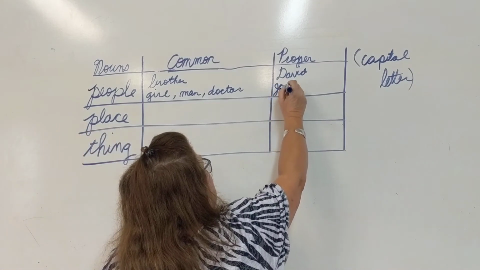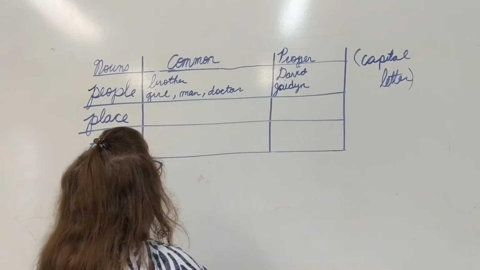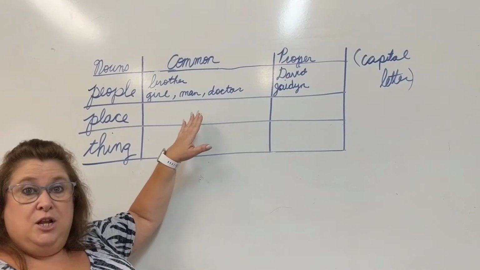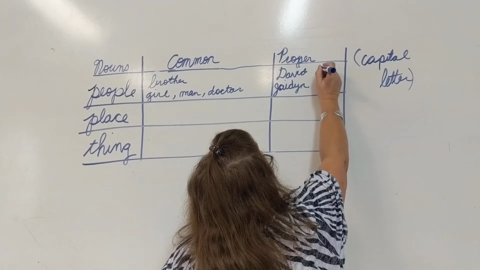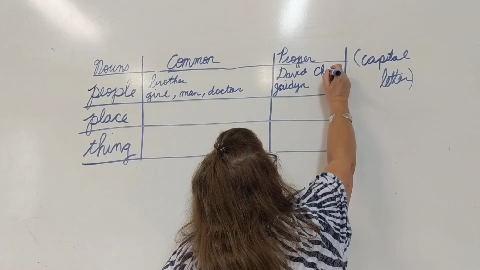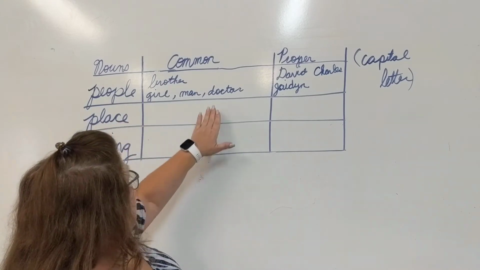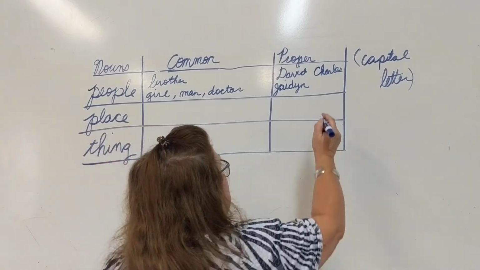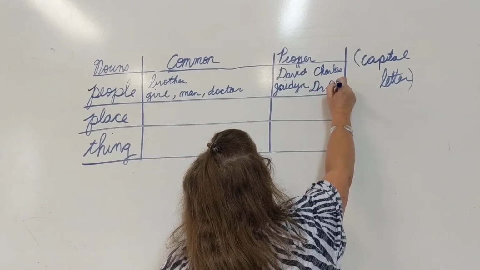So her name begins with a capital J. I know a man. My son-in-law is a man, and his name is Charles. And a doctor, I know Dr. Brown. I've given him a name. His name is Dr. Brown.